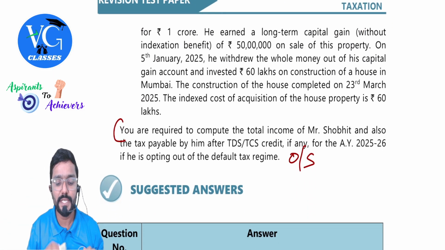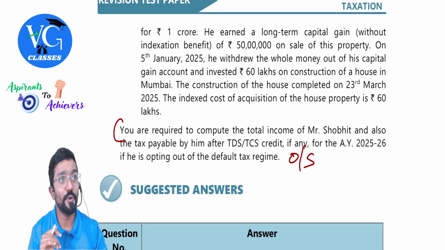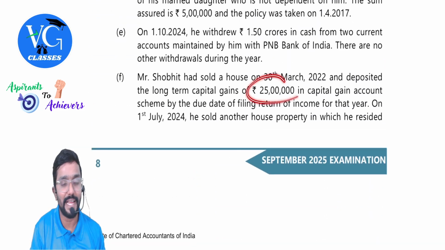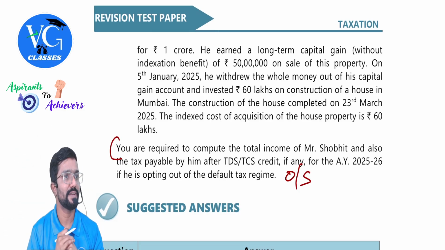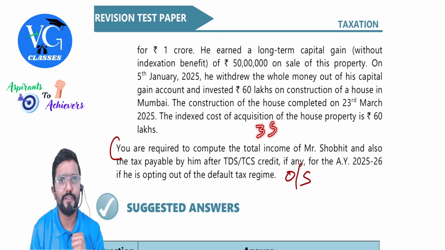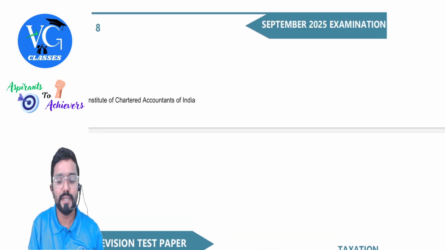Then totally he is investing how much into the new house, guys? 60 lakh. Will he get full exemption? No, because he has already enjoyed 25 lakh. What is the exemption he will get in the current year? 60 minus 25, 35 lakh. Correct, people. Why? Because the cost of new house is 60 lakh, for which exemption is already given, 25 lakh.